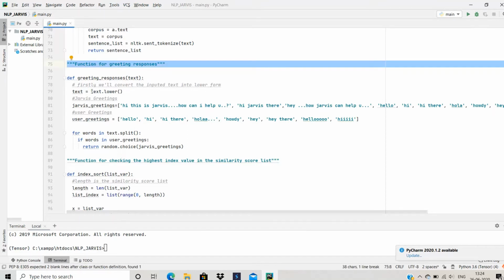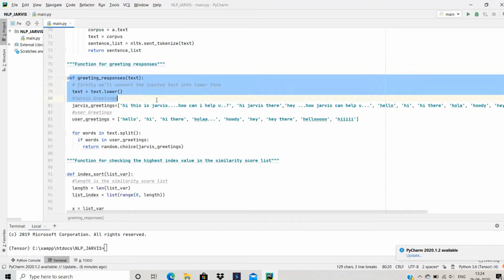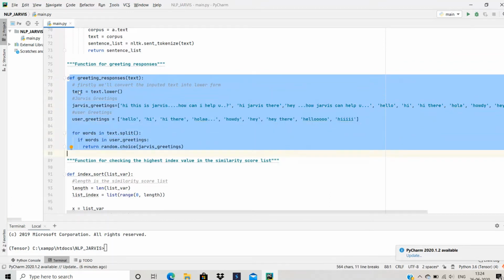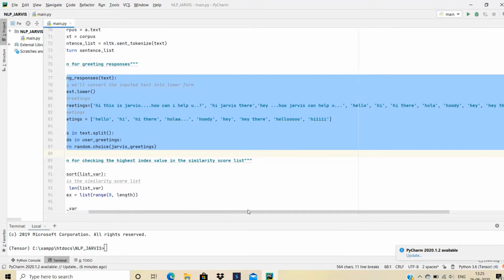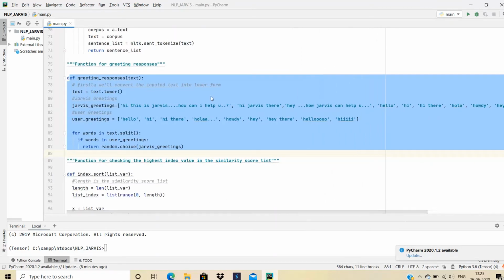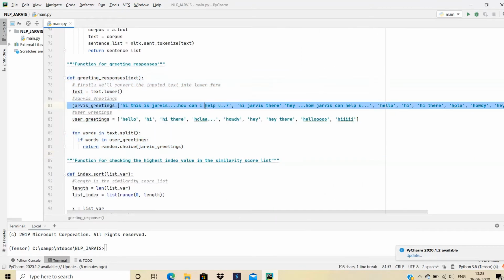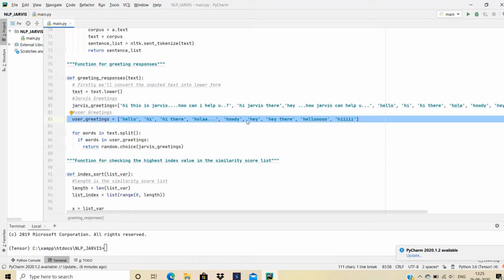then Jarvis is going to greet the user. So this is our greeting response function, in which firstly we'll convert the input into lower form. Then after that I created 2 lists, Jarvis greeting and user greeting, where Jarvis greeting will be used by our bot to respond, and user greeting is used to compare the user's input, so that if any predefined greeting matches the user's input, then Jarvis is going to respond using Jarvis greeting.